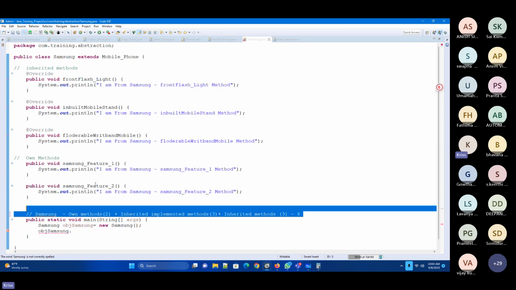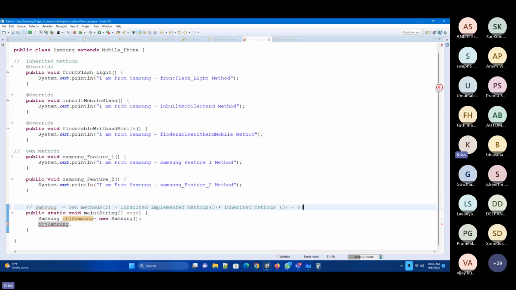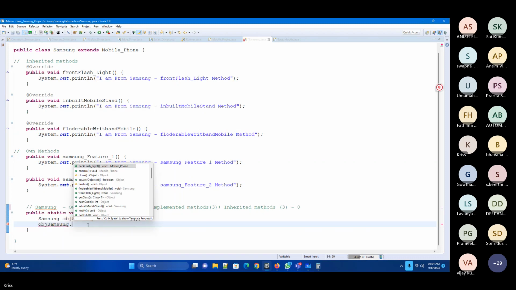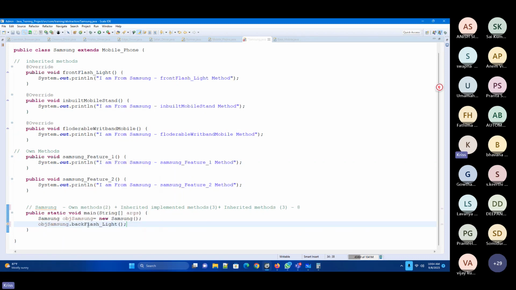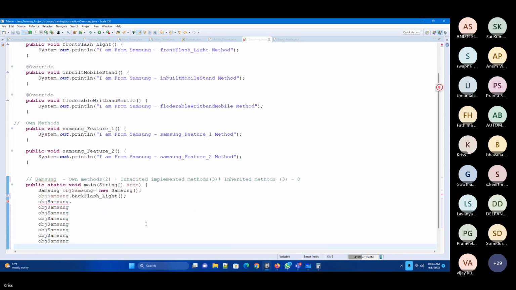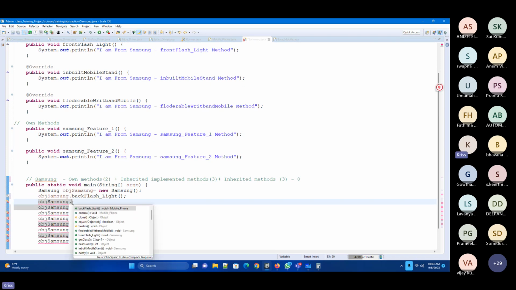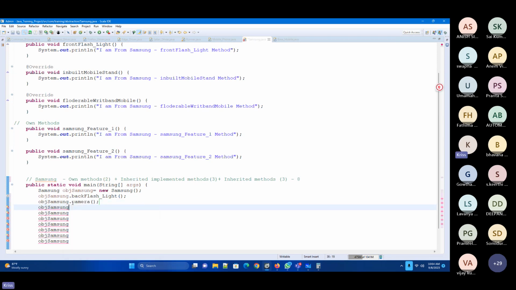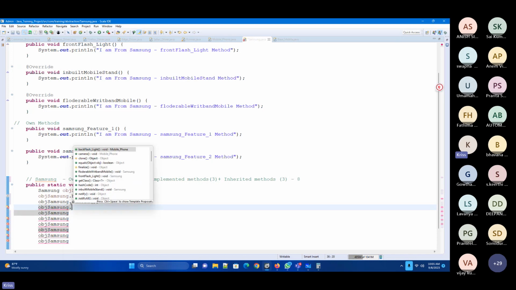So now if I created the object for this one, now I can call all the 8 methods. Now you can see that particular 8 methods. So now you can have this one. So now here you can see that. So backflash, we got it, camera. Now we can get that.